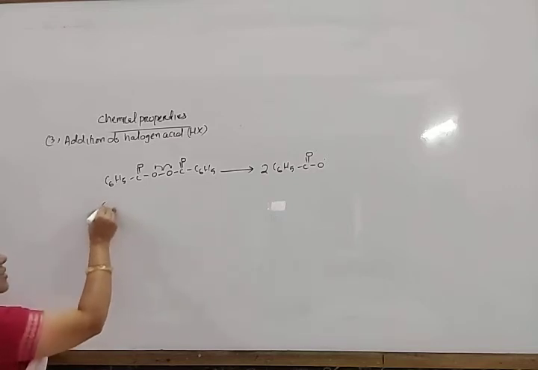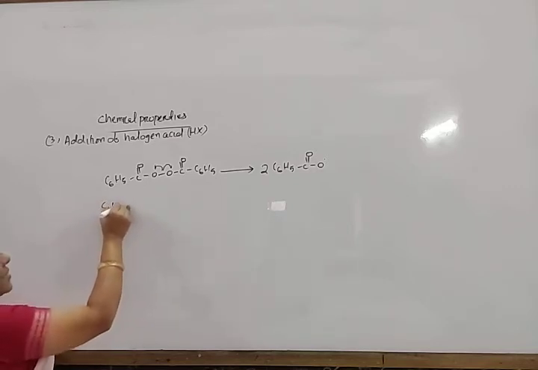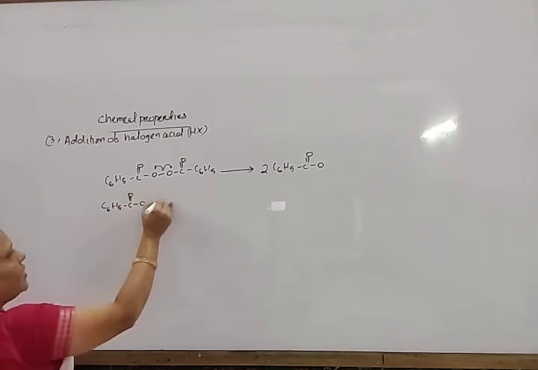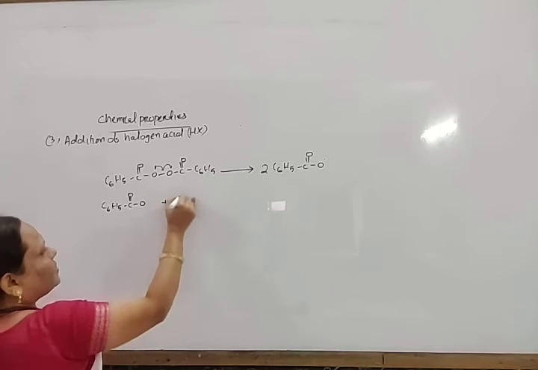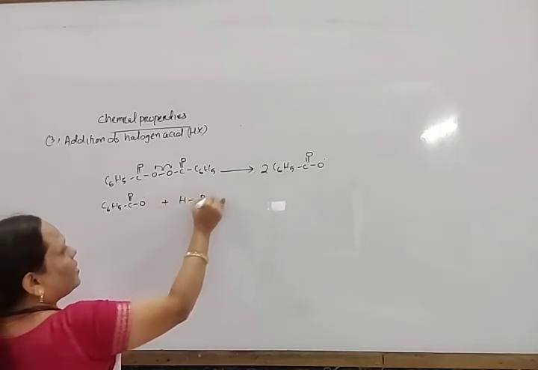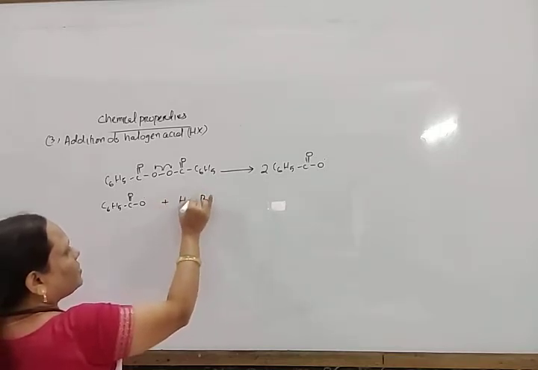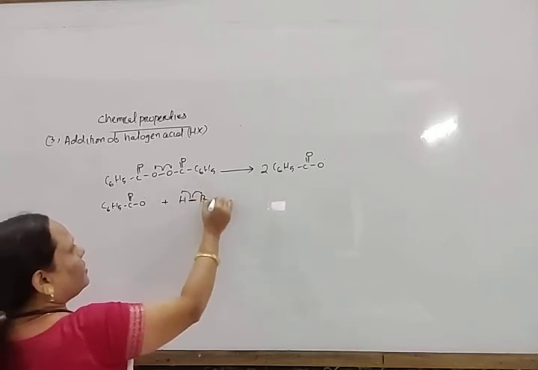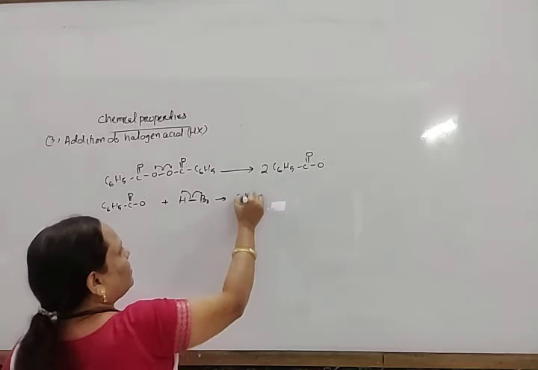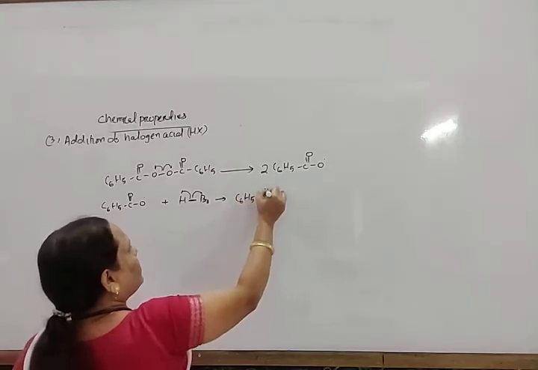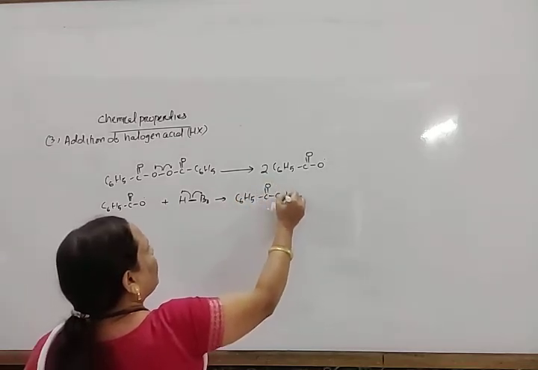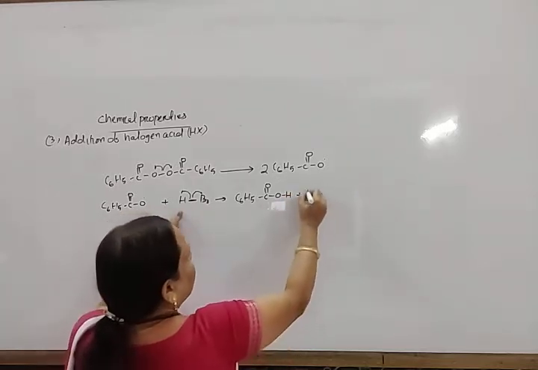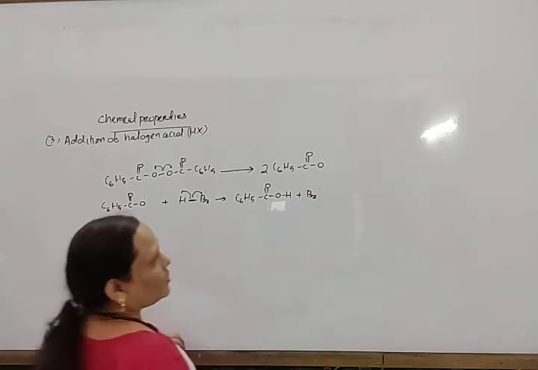In another step, this C6H5C double bond O free radical reacts with hydrogen bromide, forms C6H5COOH, takes one hydrogen, and generates the bromine free radical.